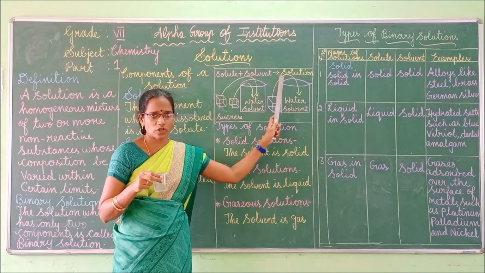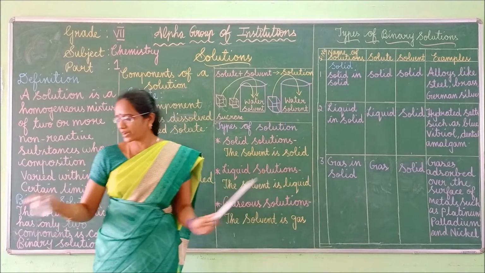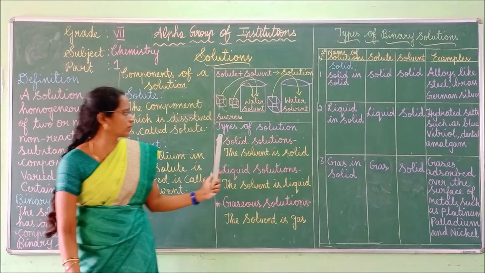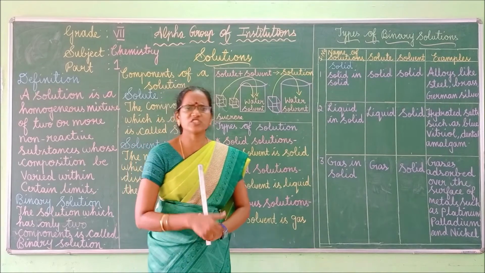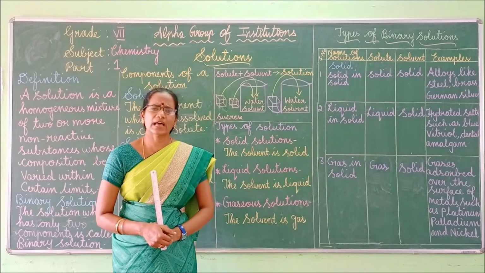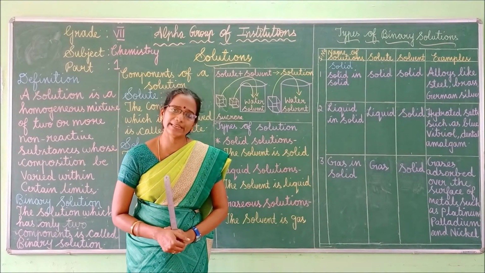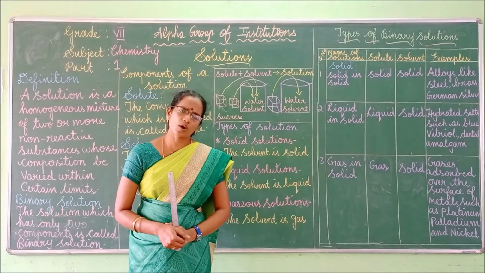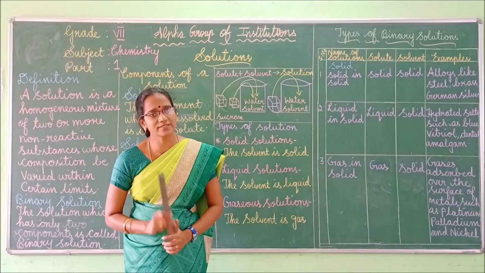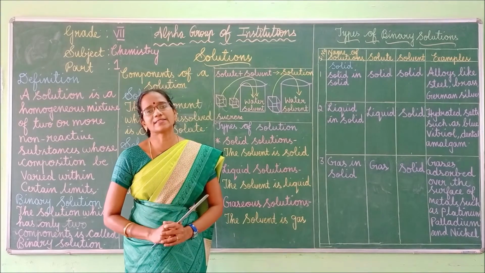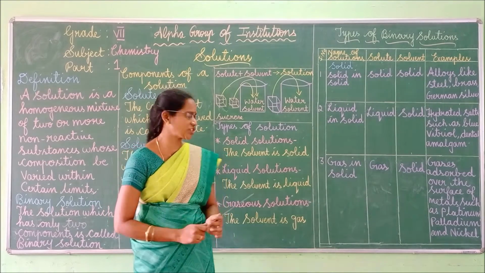gaseous solution. Do you understand the concept of this diagram? Right. Next, we can move to the types of solution. Based on the nature of the solvent, we can classify the solution into three groups. So what are they? First one is the solid solution. Second one is the liquid solution. And the last one is the gaseous solution.